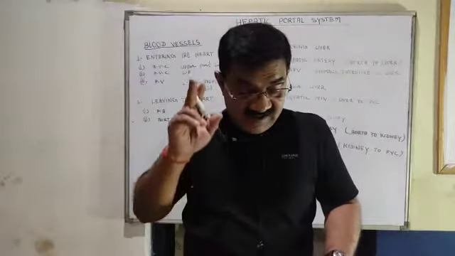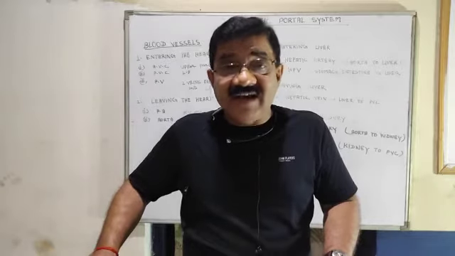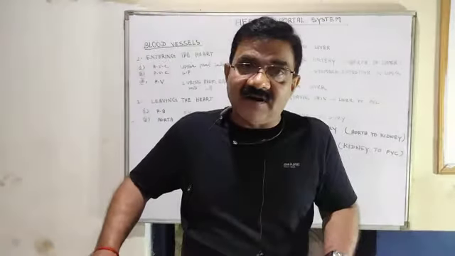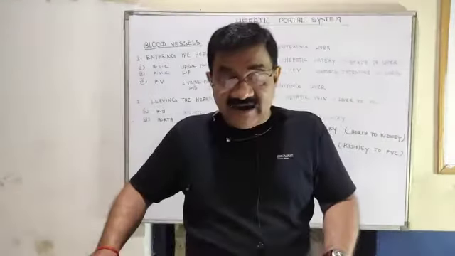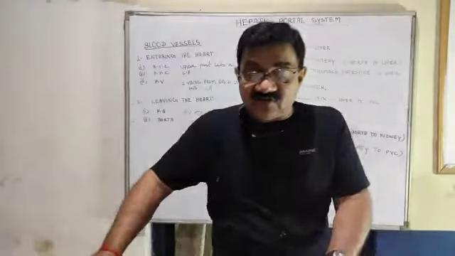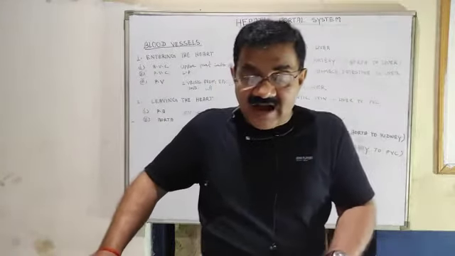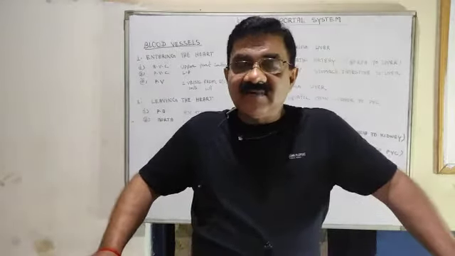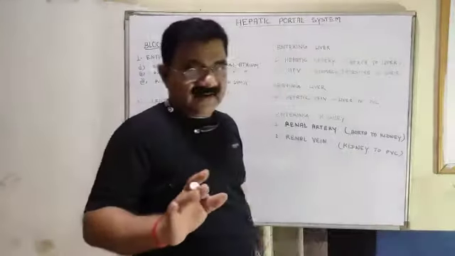Once more, here the veins break into capillaries and combine to form a new vein, and that new vein is called the hepatic vein. That hepatic vein we are going to discuss.